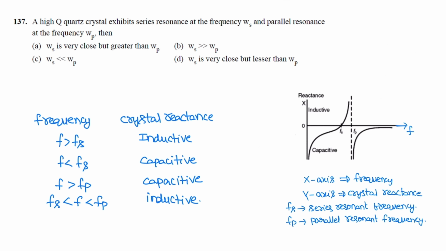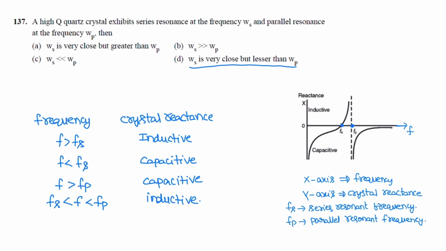Next question. A high Q quartz crystal exhibits series resonance at frequency omega s and parallel resonance at frequency omega p. Then the relation between them is: omega s is very close to but lesser than omega p. Here Fp is the parallel resonant frequency and Fs is the series resonant frequency; the x-axis is frequency and the y-axis is crystal reactance.